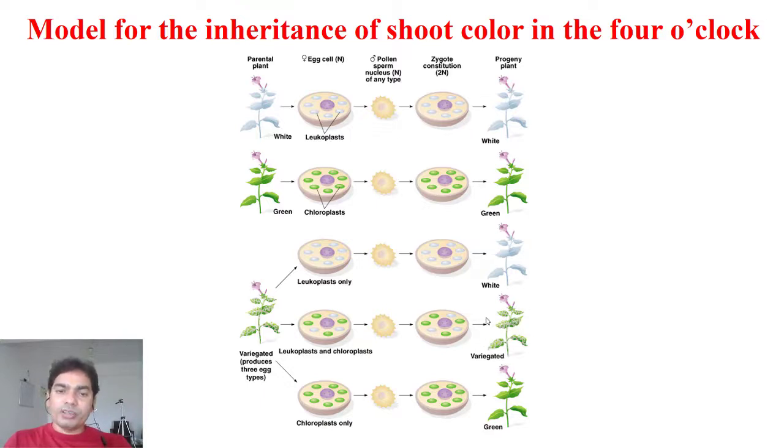So in which there is a chloroplast, then that plant is green. So this is the inheritance in the 4 o'clock plant, which is governed by the cytoplasm, not by the nucleus. So this one is the nucleus. So it is governed by the cytoplasm of the egg, because in the cytoplasm the chloroplast is found.